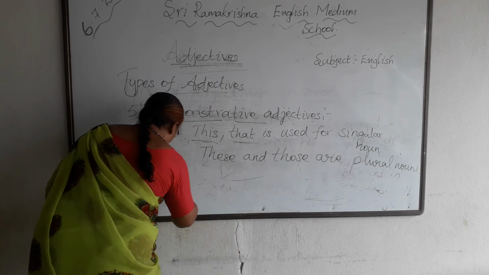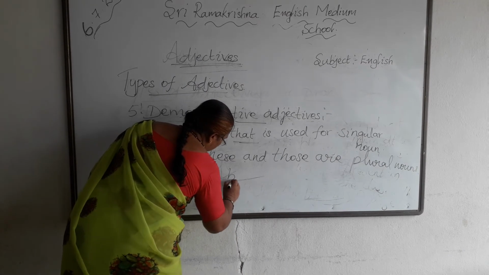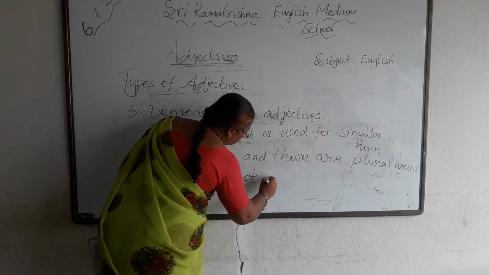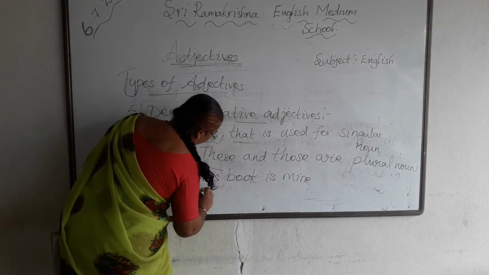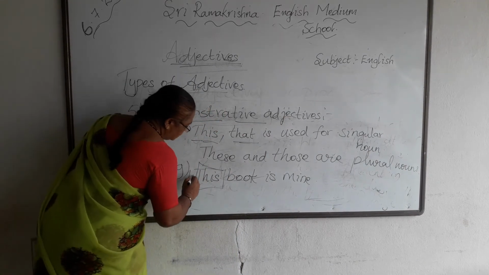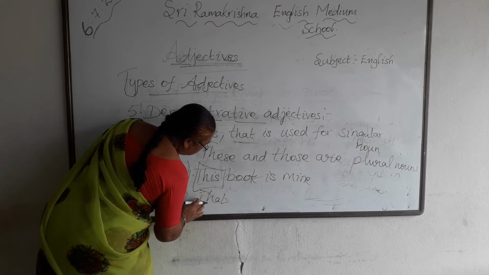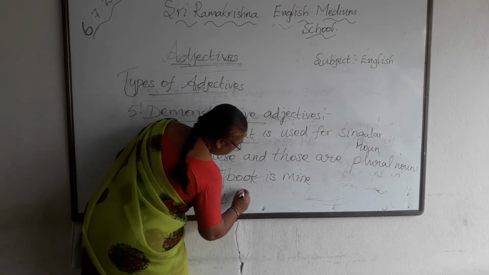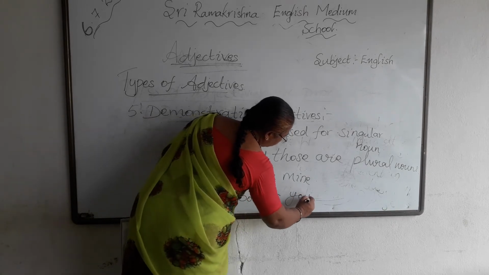So for example, this book is mine. So this is the demonstrative adjective here. Second one, that book is yours.